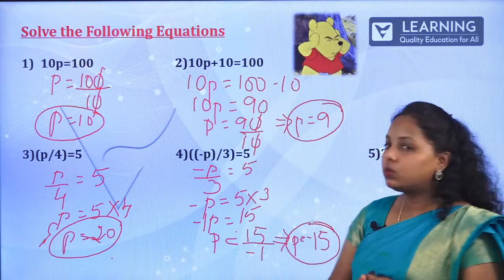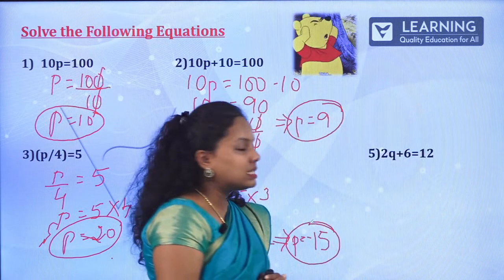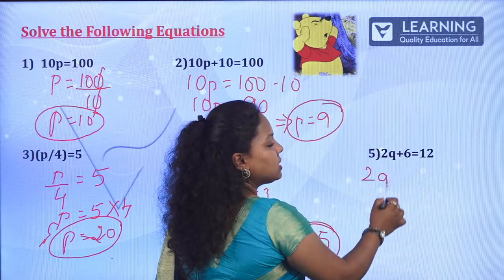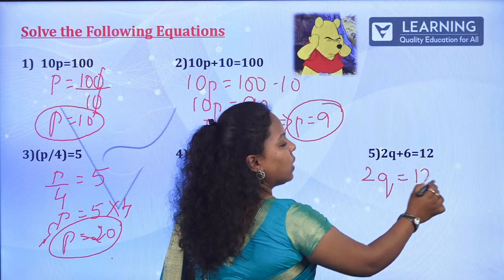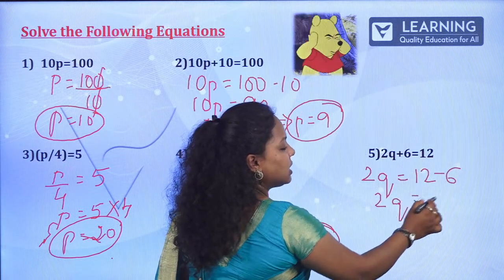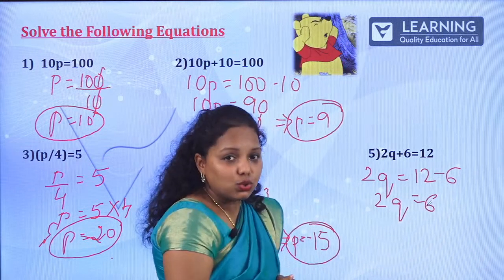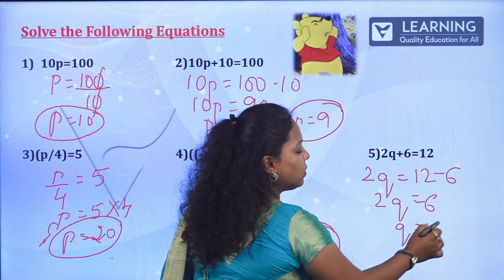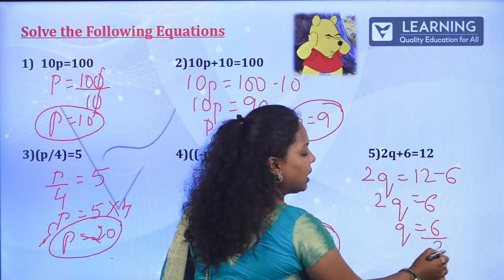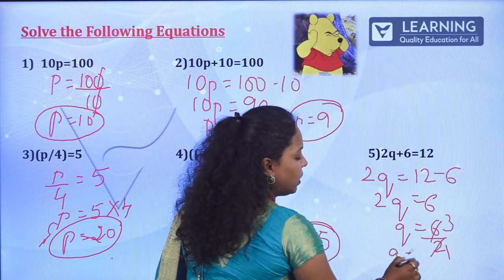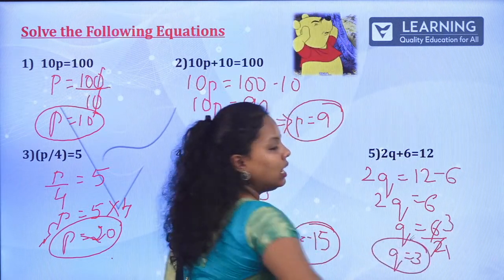How about the last one? 2q plus 6 is equal to 12. So keep 2q as it is, equal to 12 minus 6. What is 12 minus 6? It is 6 itself. Now 2 is multiplied with q. If it comes to this side, divided by 2. q is equal to 6 divided by 2. 2 3s are 6. q is equal to 3 is your last answer.